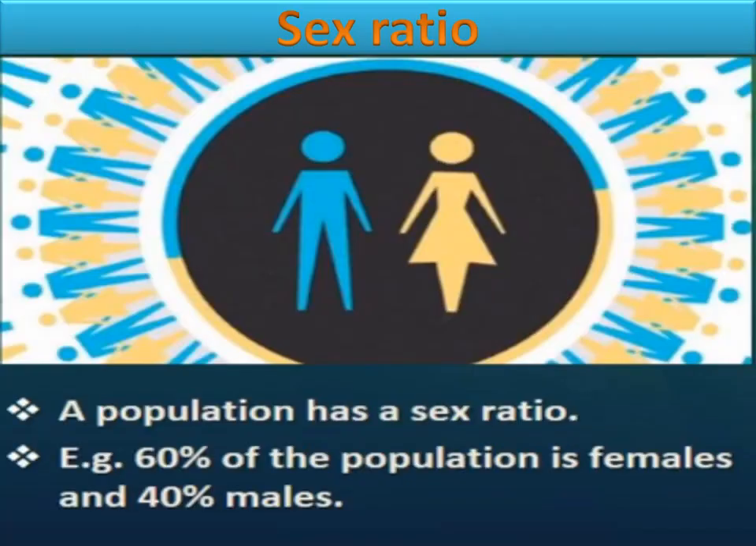The next attribute is sex ratio. A population has a sex ratio, but an individual doesn't have. For example, 60% of the population is female and 40% is male. So if you take into account any population, you can tell about the sex ratio, the male and female ratio. So this is an attribute of population. The remaining attributes we will do in the next lecture.